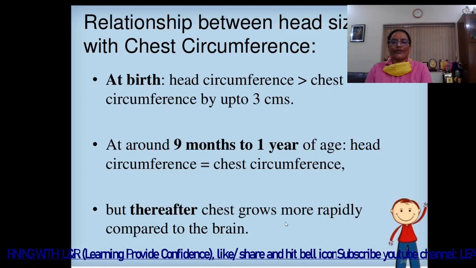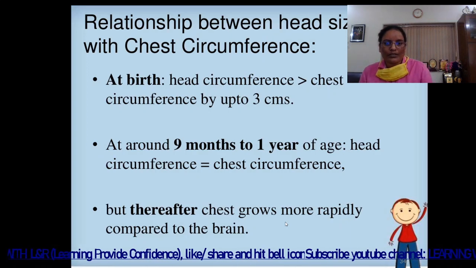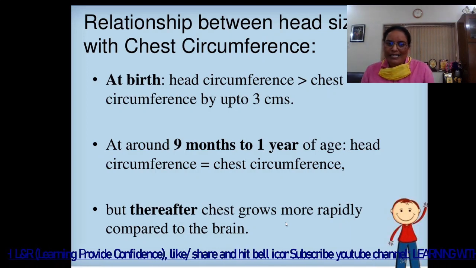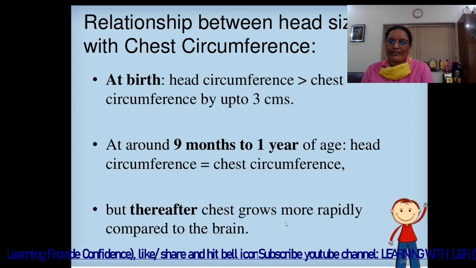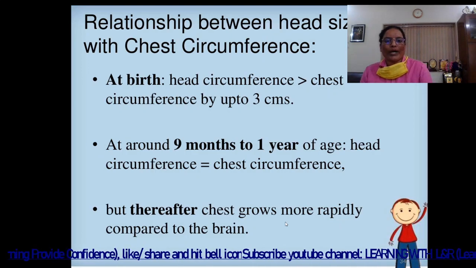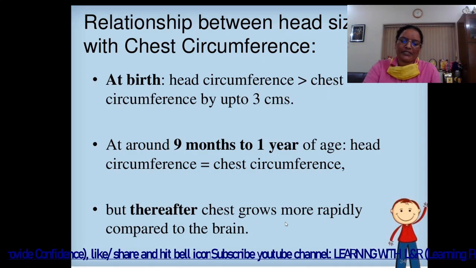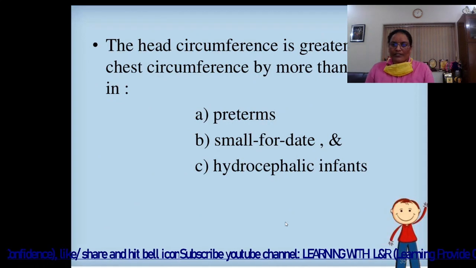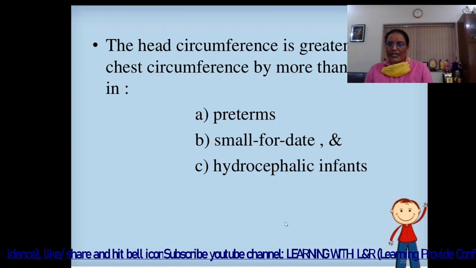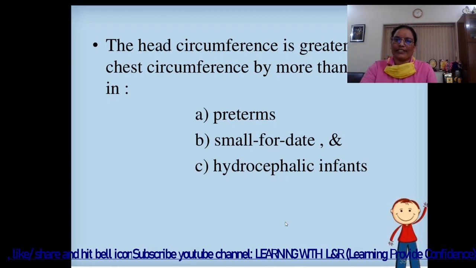It is again your exam question. Your examiner can ask when the chest and head circumference become equal, and your answer will be 9 months to 1 year. But thereafter chest grows more rapidly compared to the brain, right? The chest circumference is greater than head circumference by more than 3 centimeter. Head circumference is greater than chest circumference in preterms, small for date, and hydrocephalic infants.